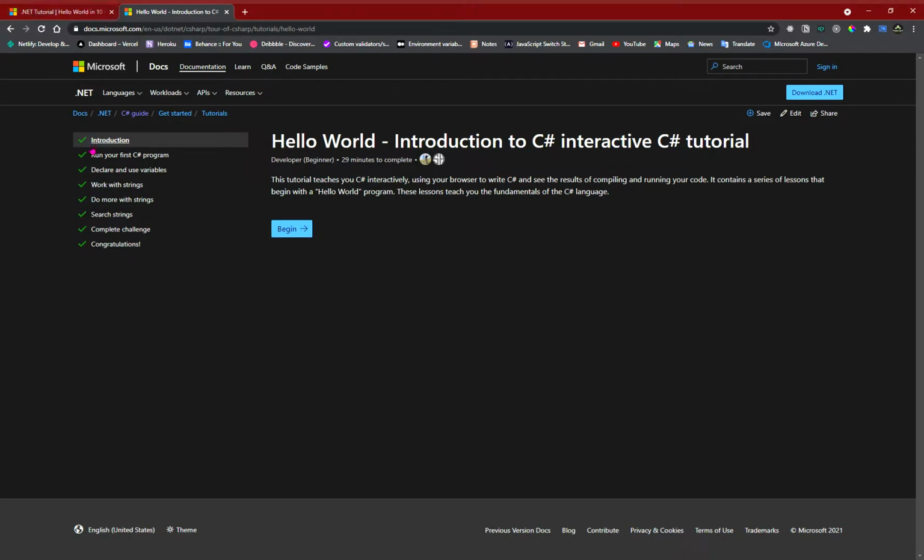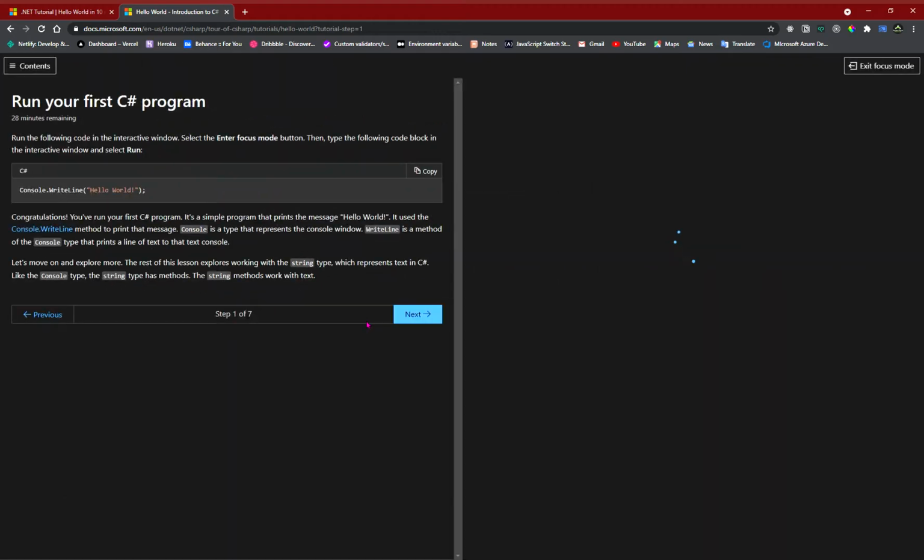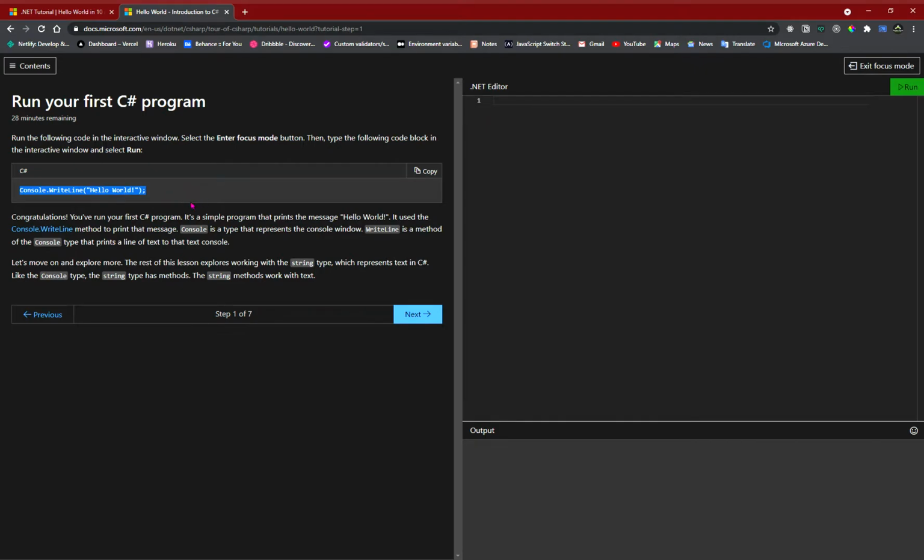You can see it's all ticked, which means I have completed everything. So for you guys, I'm going to start it again and show you how to write code in C Sharp. So let's do it. It says begin. The first thing is console.writeline hello world. If you're already familiar with console.log in JavaScript, this is kind of the same thing.